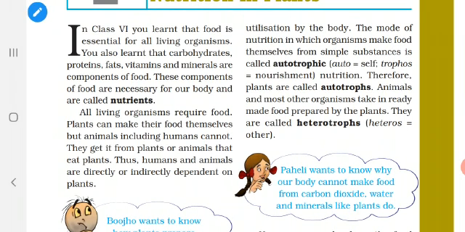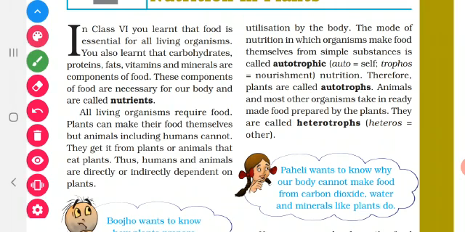So what is the function of carbohydrate? It gives energy. What is the function of protein? It helps us to grow and it is also a body building food. Fat also provides us energy. Vitamins and minerals are called protective foods. They protect our body from diseases. So, these components are called nutrients. These nutrients are necessary for our body.